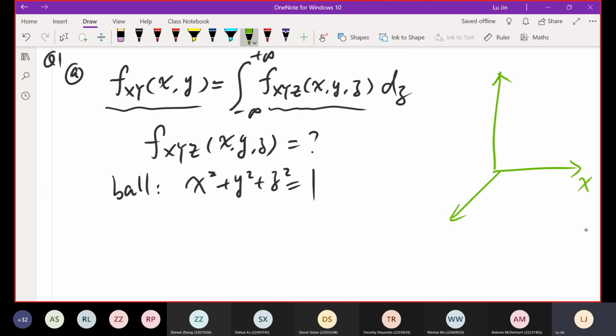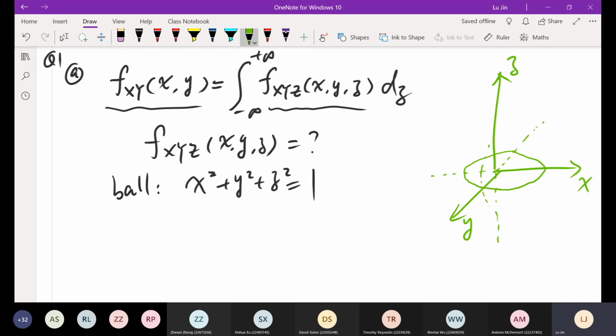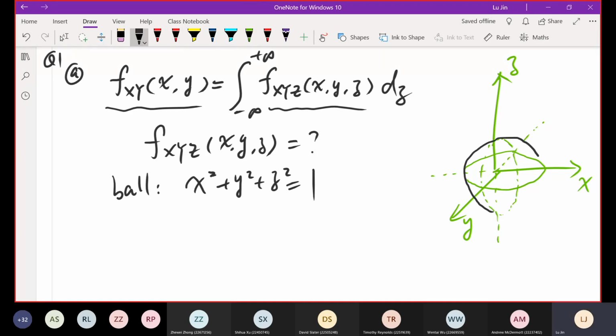Let's say we have x, we have y, we have z here. Everyone, I want to apologize, I'm not good at drawing. I'm trying my best to draw the 3D ball, but I'm not sure if it's clear enough. This is the XY circle, and let's try to draw the YZ circle. So I think our ball should be like this. Okay, terribly drawn, but this is a ball in three-dimensional space.